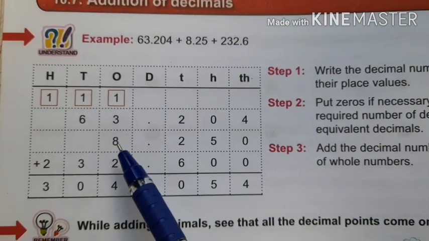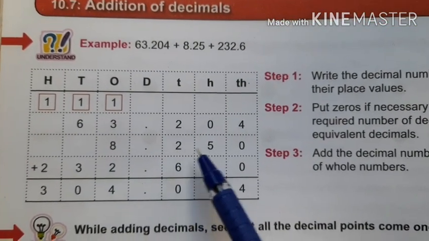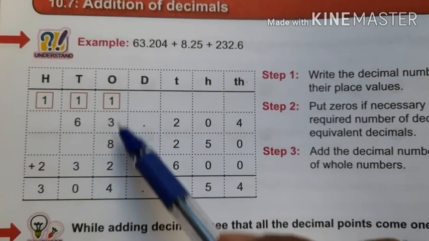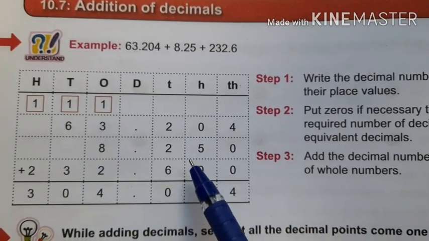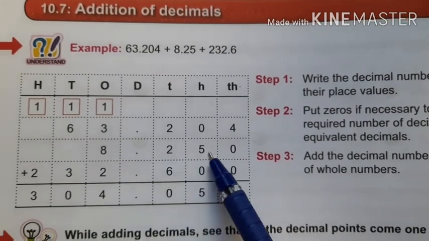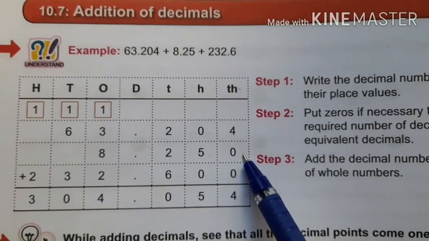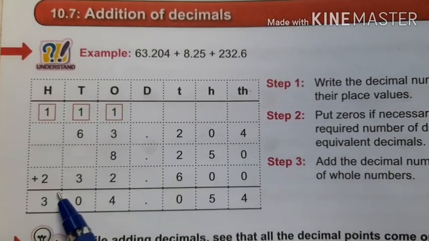Okay. One more example. 8.250 is a decimal number. Here 8 is in ones place, and 2 is in tenths place, 5 is in hundredths place, and 0 is in thousandths place. Okay.